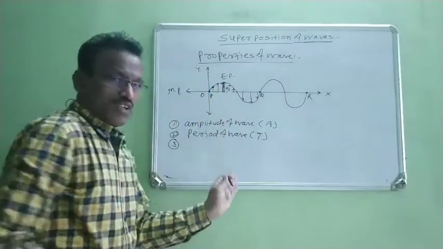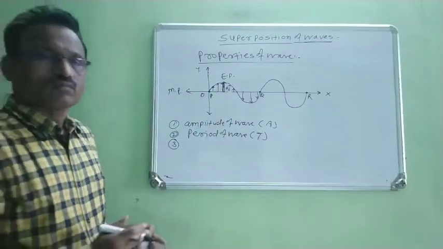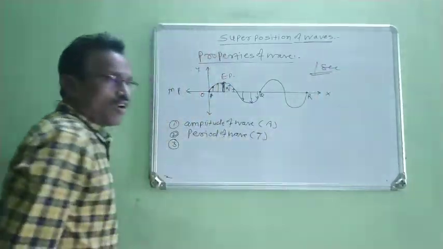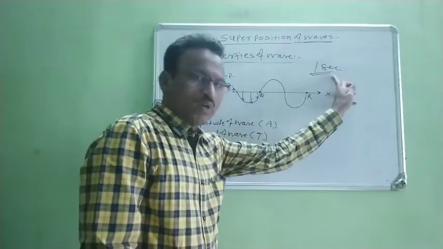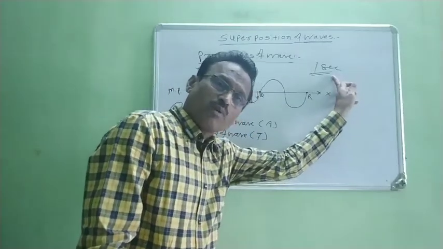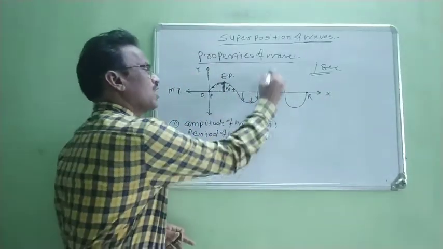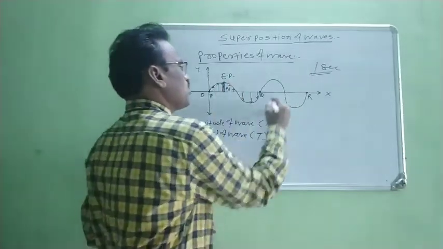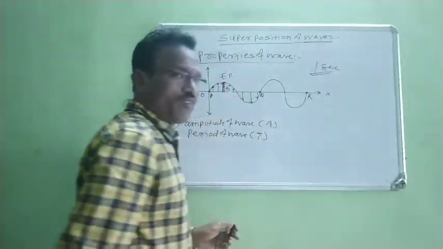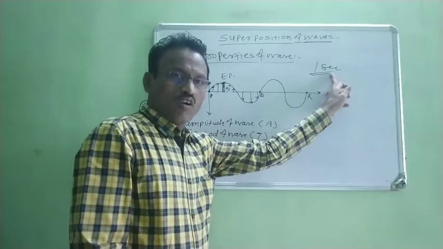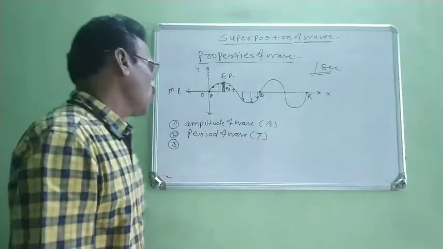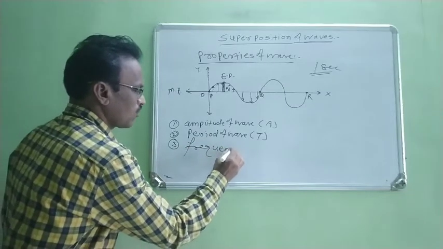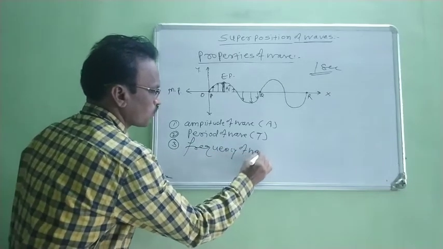Now suppose one particular time is taken. Suppose we consider 1 second time is taken. Now in that particular time period, any particle performs a number of oscillations. These number of oscillations performed by the particle of a medium per second or per unit time is known as frequency of wave.